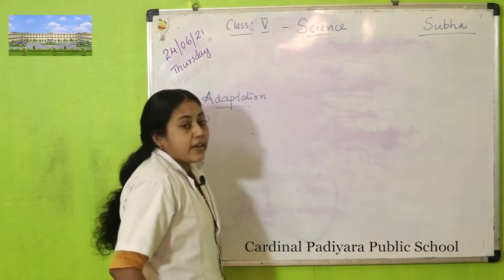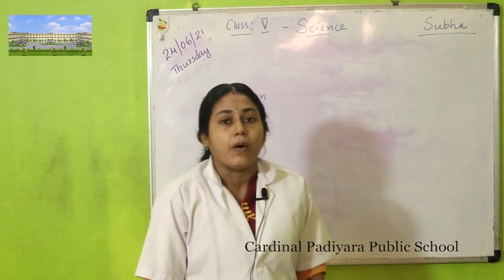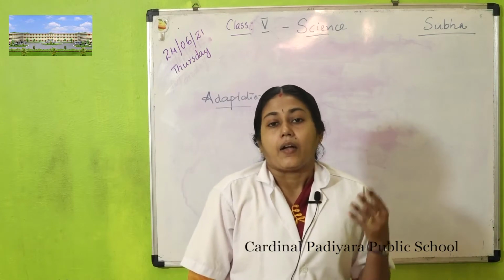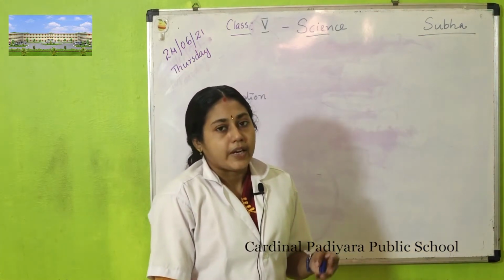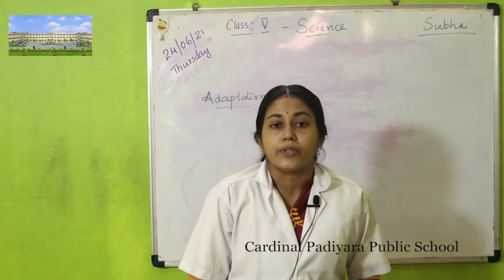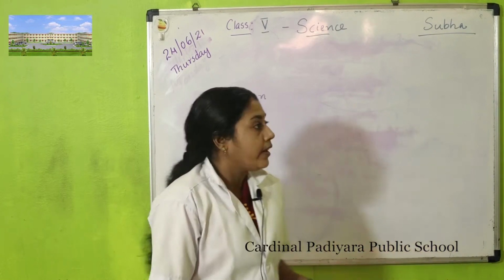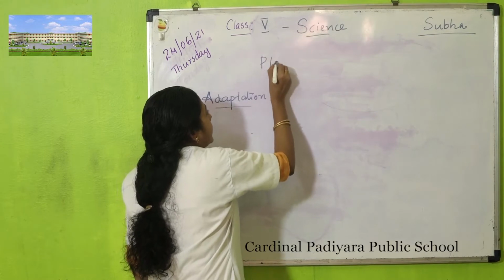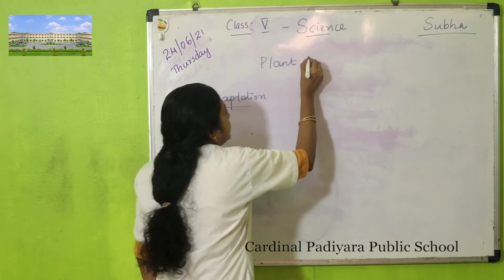In this chapter, we will discuss plant distribution according to adaptation, or the distribution of plants all over the earth. So the name of the chapter is plant distribution.